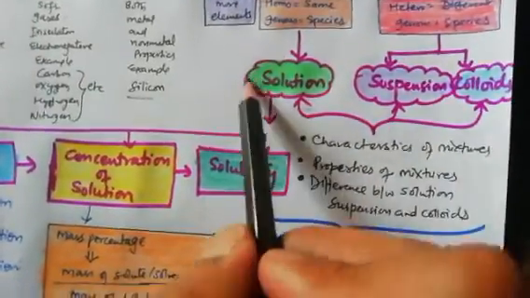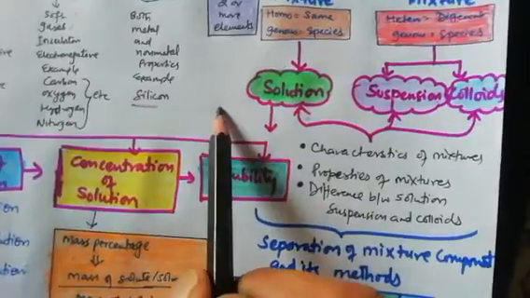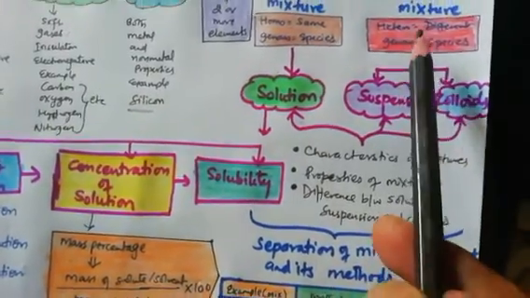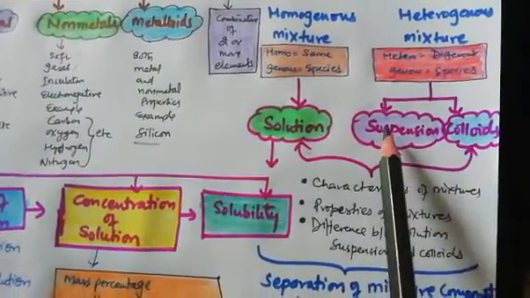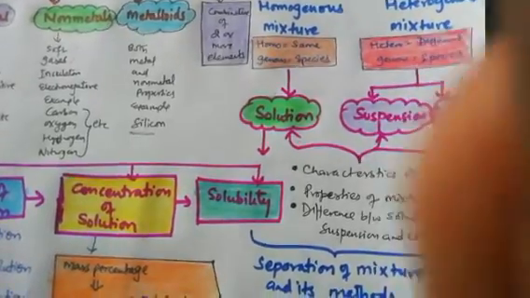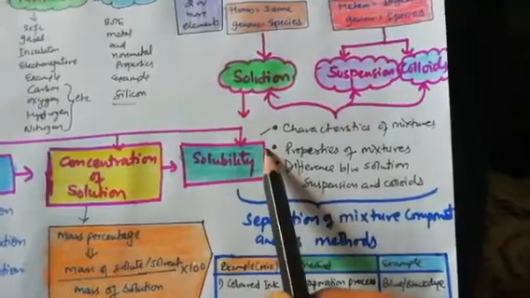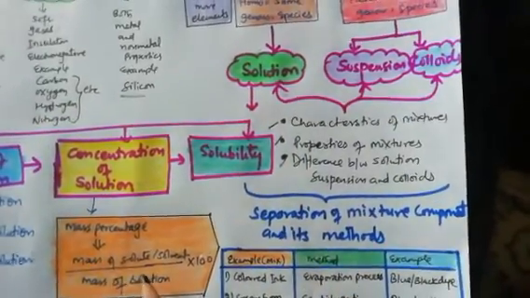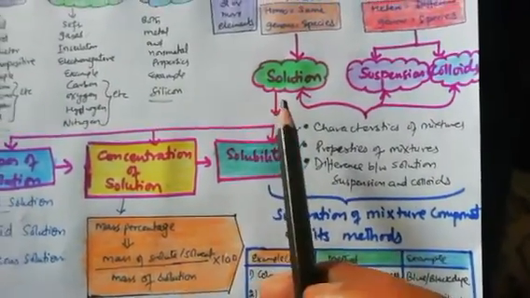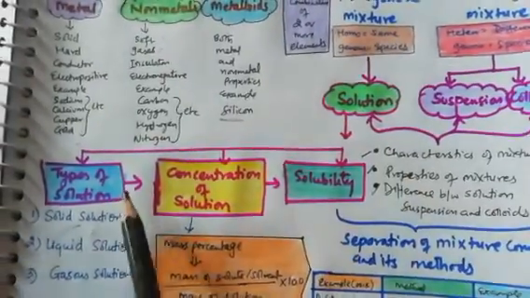A solution is made up of solute plus solvent. One is solute, one is solvent. That we will study in detail. And heterogeneous mixture is divided into two parts: suspension and colloids. We need to study their characteristics and properties, and the difference between solution, suspension and colloids. And there are some additional topics of solution, that is types of solution.